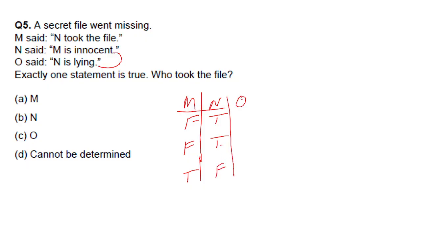Last assumption is O has taken the file. M said N took the file. False. N said M is innocent. True. O said N is lying. So this will become false. So here we got one true statement, and here also we got one true statement. So M is also a possibility, O is also a possibility. But in the options, we don't have M and O, or M or O. So we'll go with option D, cannot be determined.